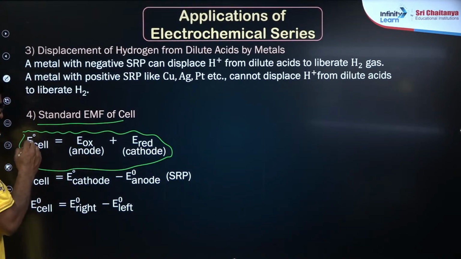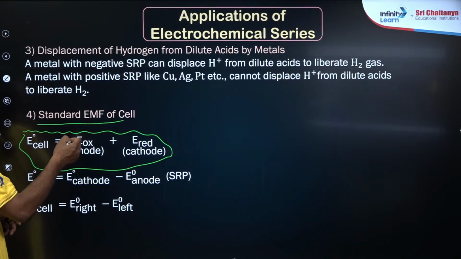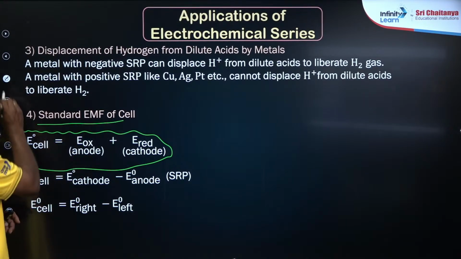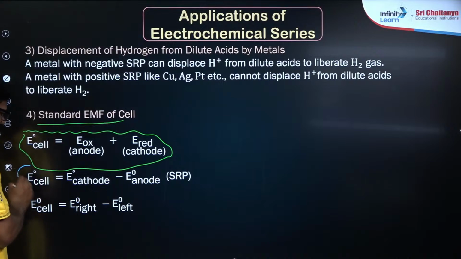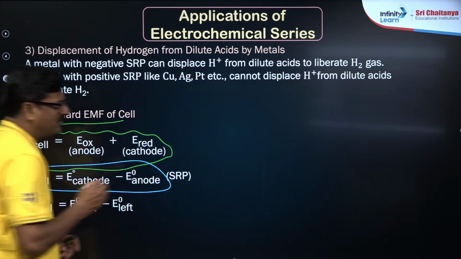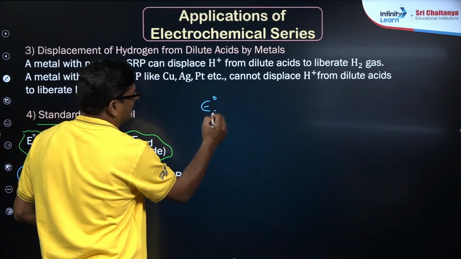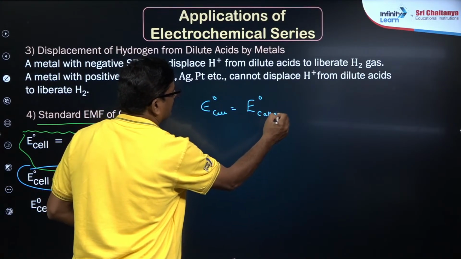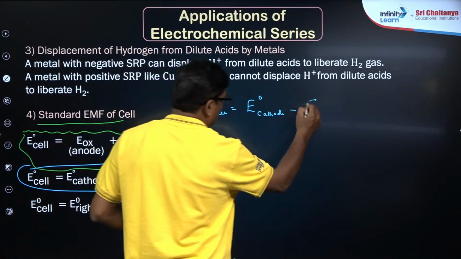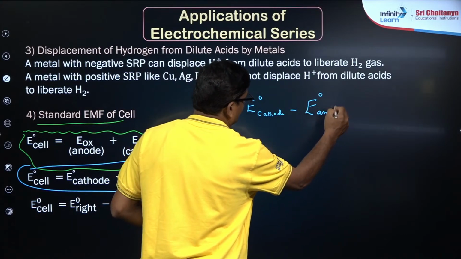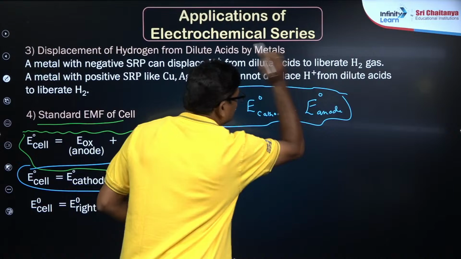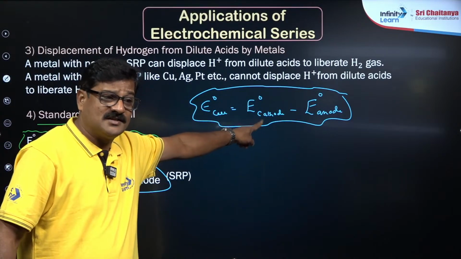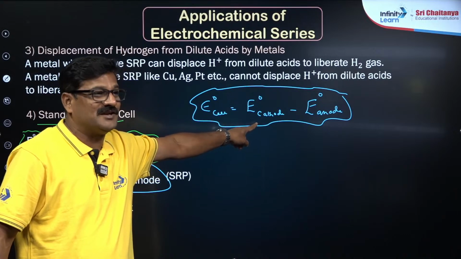You can say E cell is equal to sigma E naught of oxidation potential plus E naught of reduction potential. Otherwise, you use this better way, and this is said to be EMF: E cell is equal to E naught of the cathode minus E naught of the anode, and this is the simplest way. This simplest way can give you many things. And for the cathode, whose oxidation potential or reduction potential should you take?